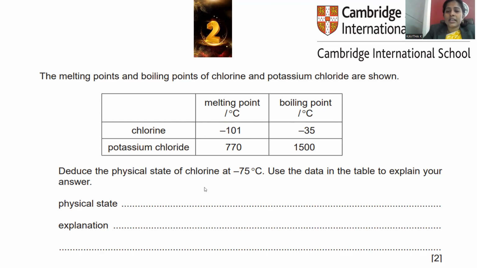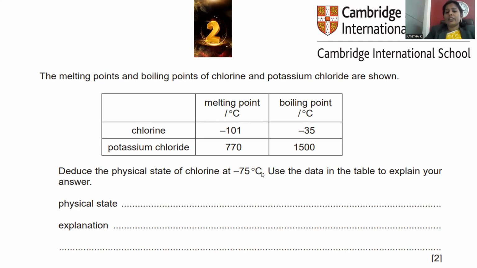This numerical data is with you. Deduce the physical state of chlorine at minus 75 degrees centigrade. Use the data in the table to explain your answer. What is the physical state? What is your explanation, right? Here the question is provided. If you are staying at a temperature of minus 75 degrees centigrade, what will be the condition of this chlorine?